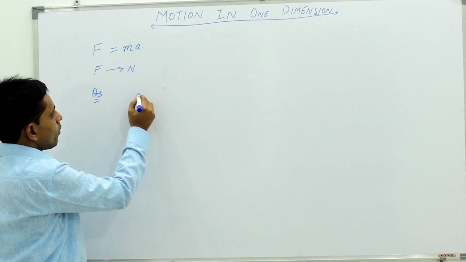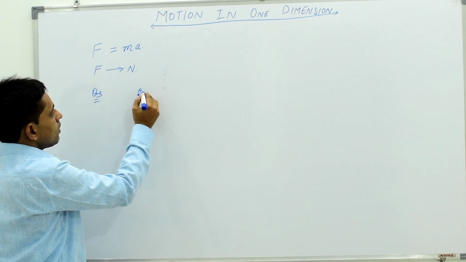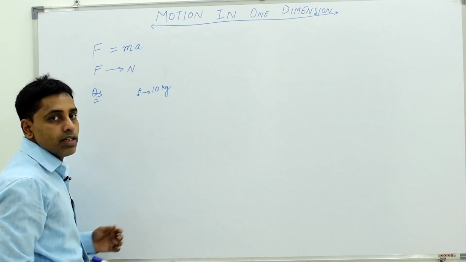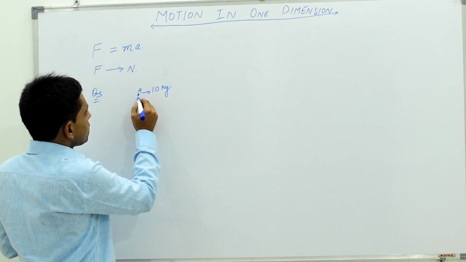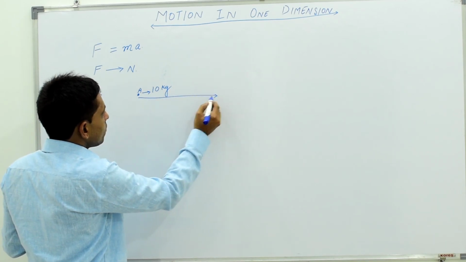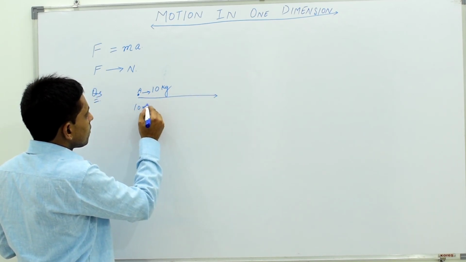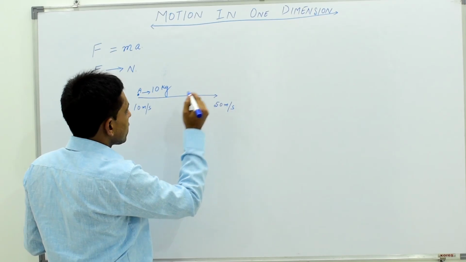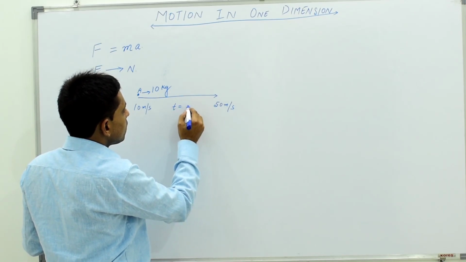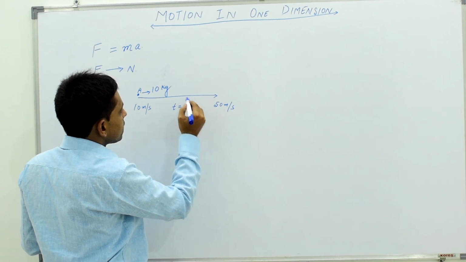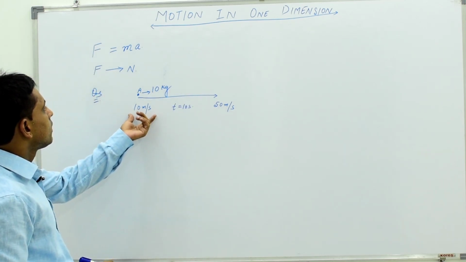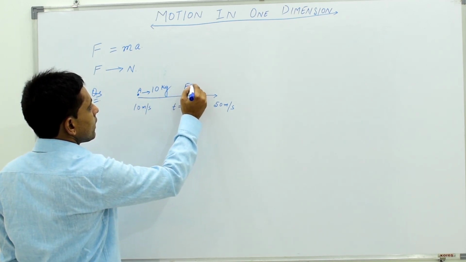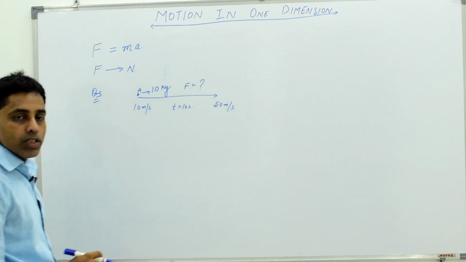There is a body A. Its mass is 10 kg. It changes its velocity from 10 meter per second to 50 meter per second in time t is equal to say 10 seconds. We have to find the force, we have to calculate that how much is F. How much is F?